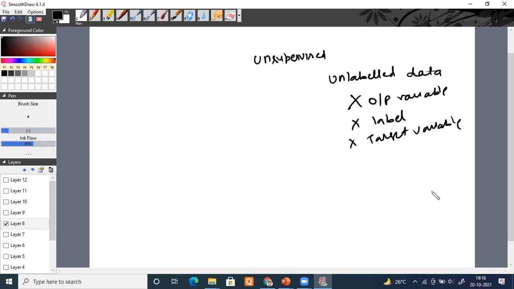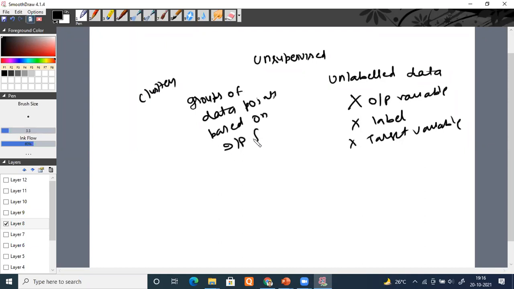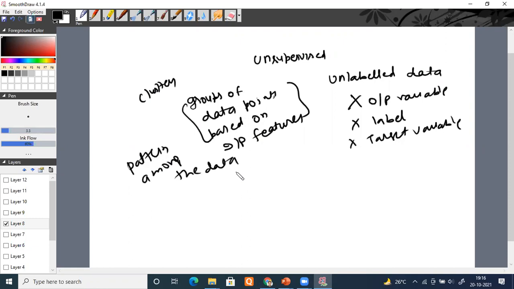Now these are different applications. Here we try to find groups of data points. Sometimes we also call them clusters, based on input features. So you will try to find patterns among the data. Let me give you a small example.